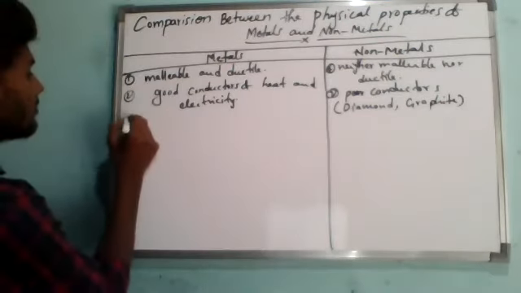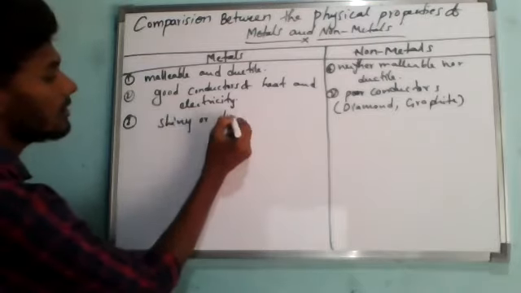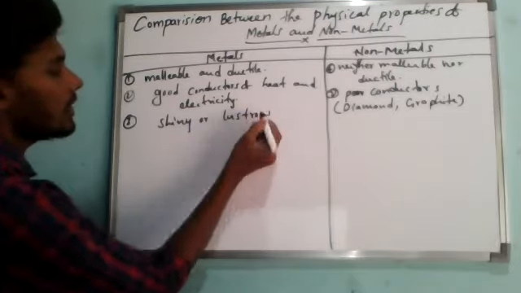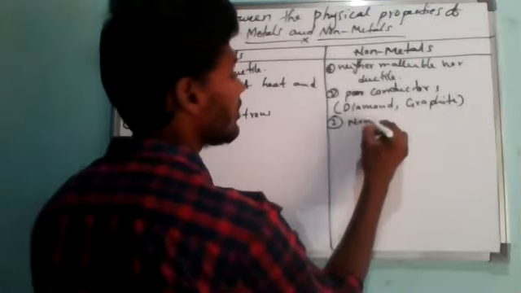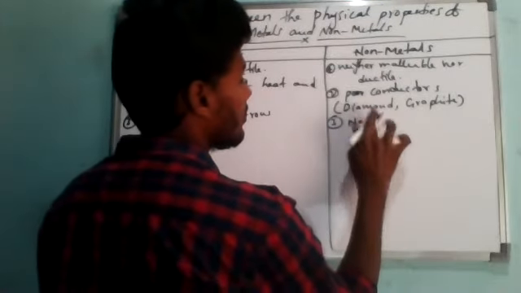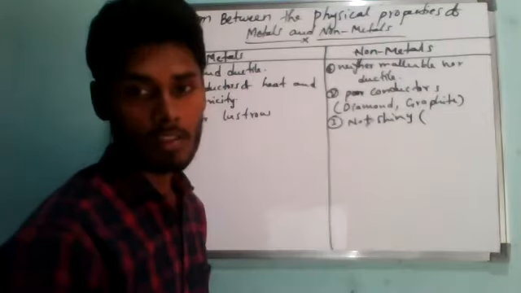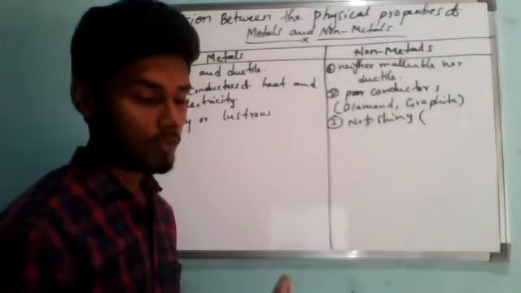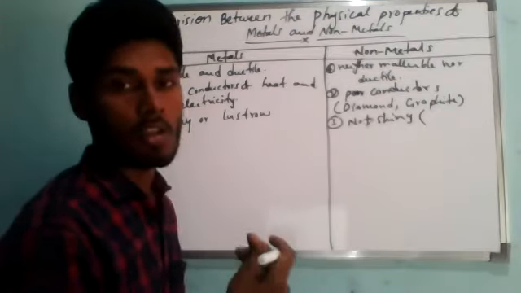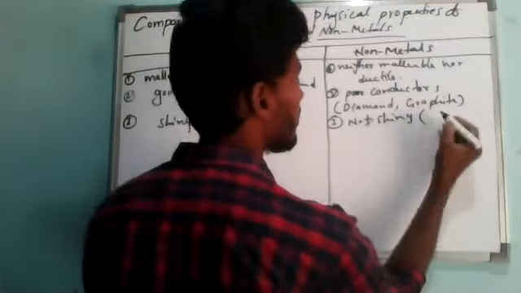Like that, metals are shiny in nature, or else we call it lustrous. Non-metals are not shiny, except one non-metal. Which one is it? I also forgot which one it is. Iodine, I think. Yeah, iodine. So non-metals are not lustrous, they are not shiny. They are dull in appearance.